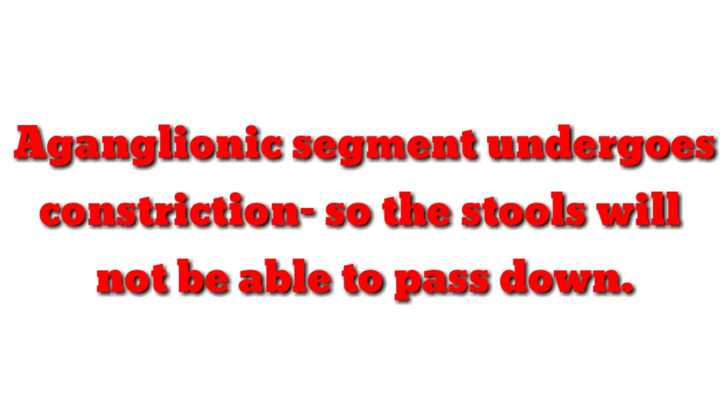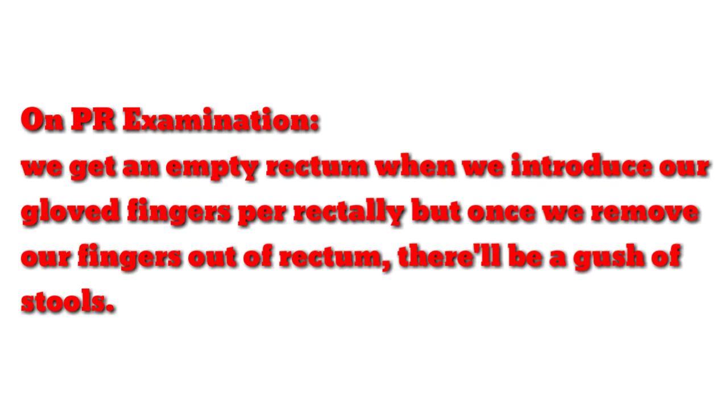So the segment where the neurons are absent will be called the aganglionic segment, and this aganglionic segment, because of the absence of the neurons there, will undergo constriction, and as a result the stools will not be able to pass down. So on per rectal examination in case of Hirschsprung disease, when we introduce our gloved fingers per rectally, we will find an empty rectum. But once we remove the gloved fingers, there will be a gush of stools.